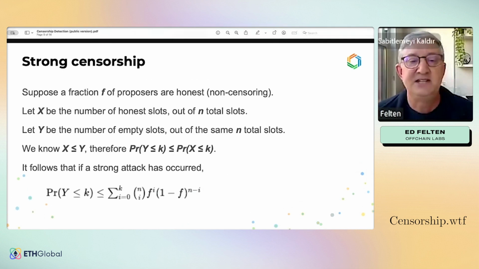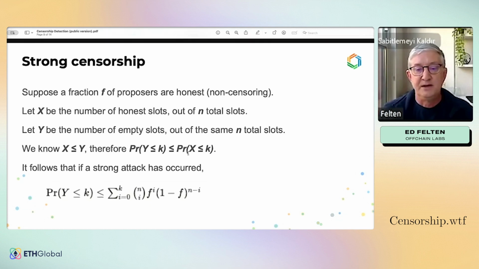Okay. Next step. Again, suppose a fraction f of proposers are honest and non-censoring. As before, let x be the number of honest slots out of n total slots, and let y be the number of empty slots out of the same n total slots. We know from the previous slide that x, the honest slots, is less than or equal to y, the number of empty slots.